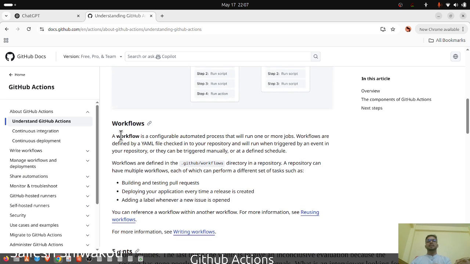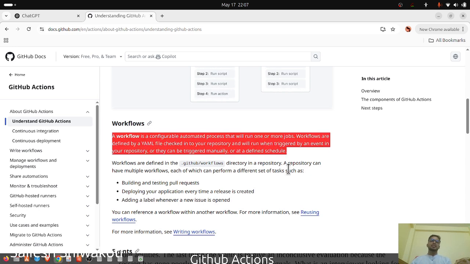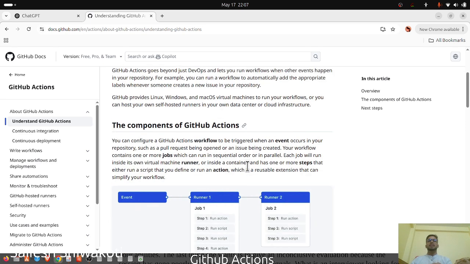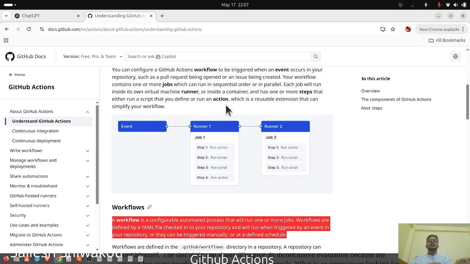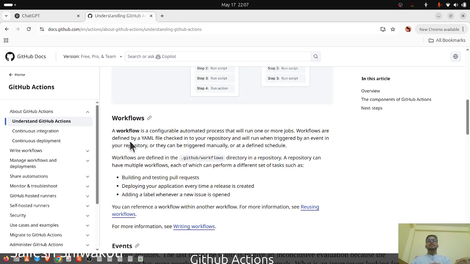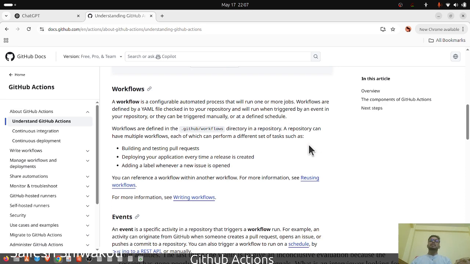And for the workflows part, what is a workflow? A workflow is a configurable automated process that will run one or more jobs. It's simple. Our workflow events trigger some workflow, and each workflow contains one or more jobs. Workflows are defined in a YAML file checked in to your repository, and will run when triggered by an event in your repository. They can be triggered manually or at a defined schedule. So basically, this is a YAML file, and that is a workflow that can be triggered by an event, manually, or in a scheduled manner.